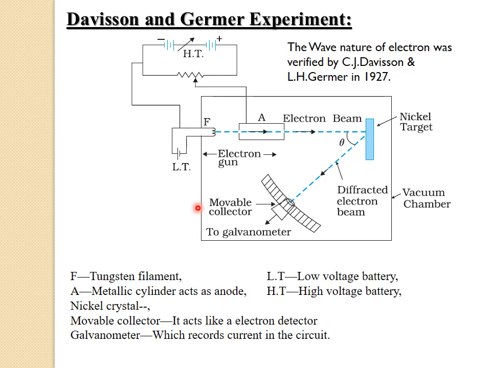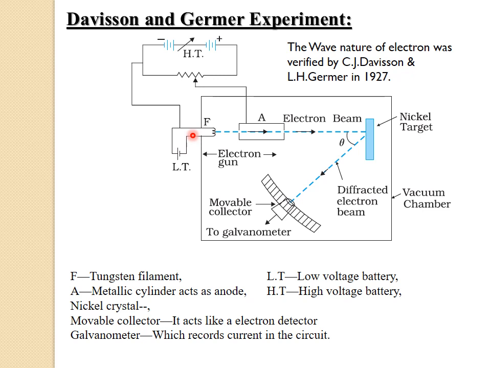Before starting the experiment, first we'll study the construction. Here, the apparatus consists of a tungsten filament F, as shown in the figure, and it is coated with barium oxide.